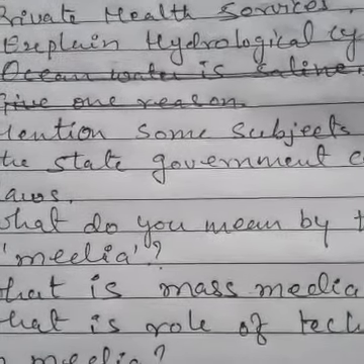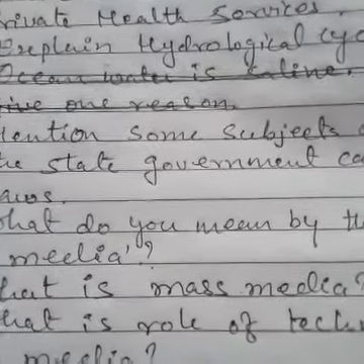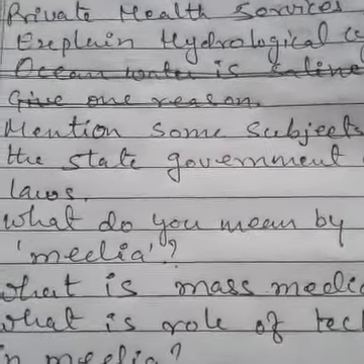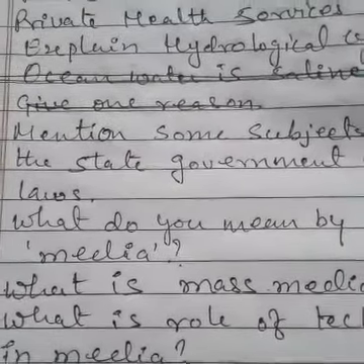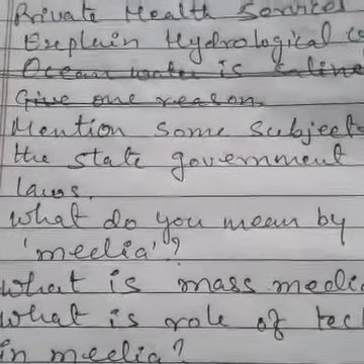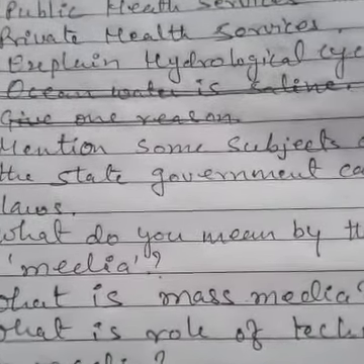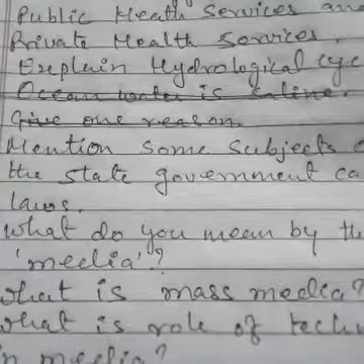Now, what is mass media? Mass media means the media which reaches a large number of people in a very short period of time. That is called mass media. Means the section of the media which reaches a large number of people in a very short period of time. That is called the mass media.